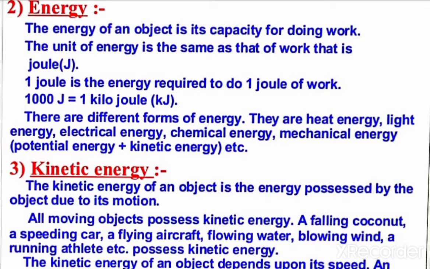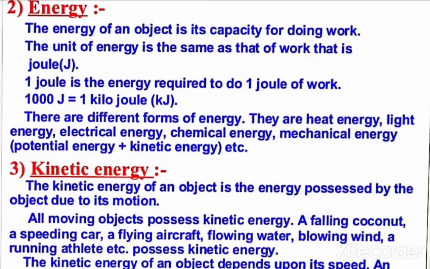A falling coconut, a speeding car, a rolling stone, flying aircraft, flowing water, running athletes, etc., possess kinetic energy. In short, kinetic energy is the energy possessed by an object due to its motion.